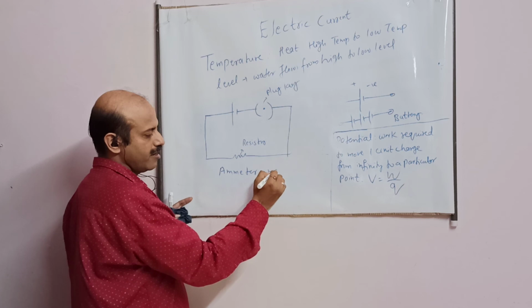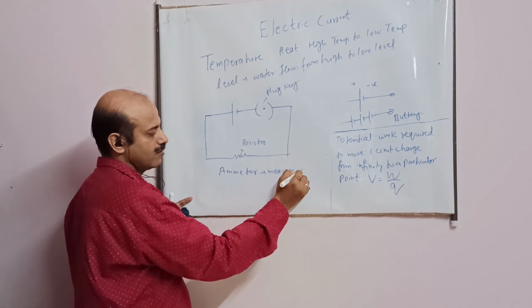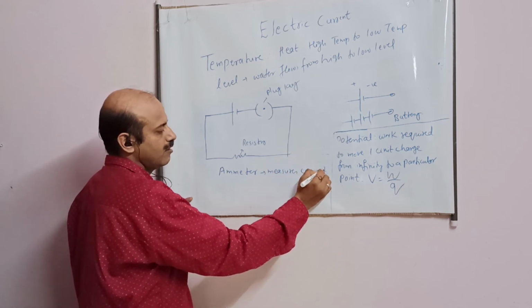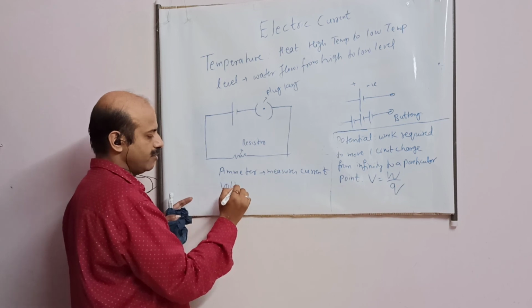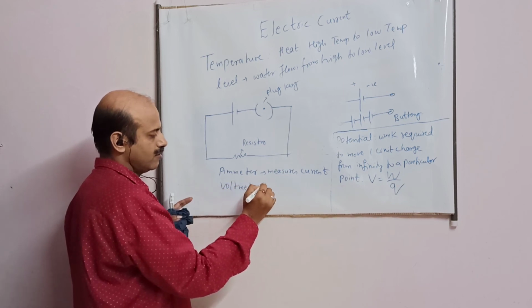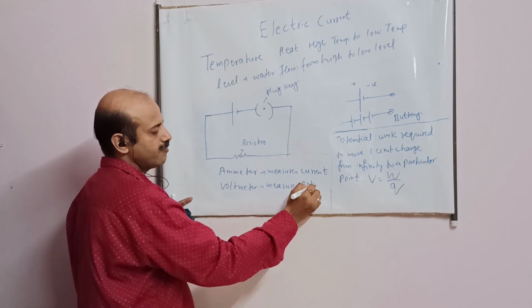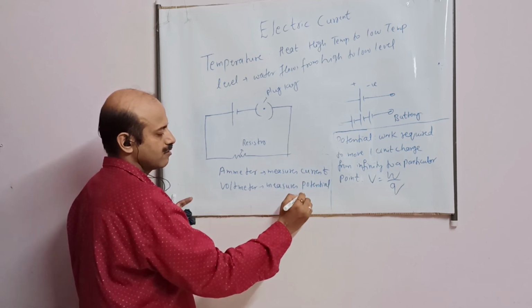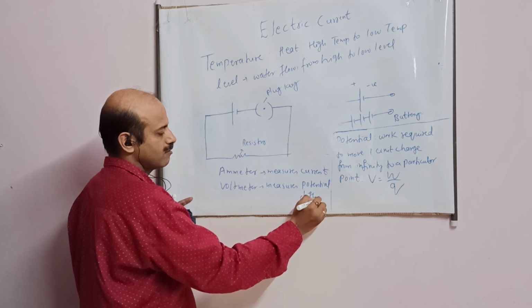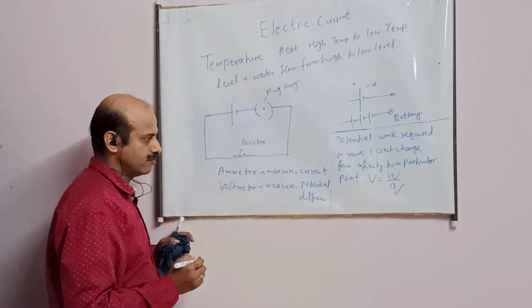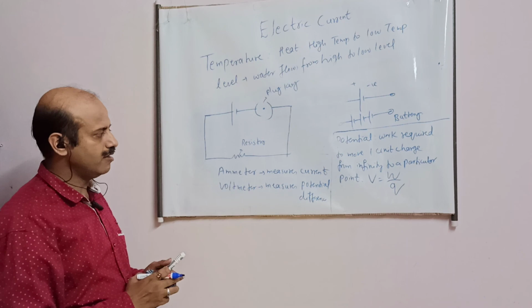It measures current. And one is known as voltmeter. It measures potential difference.